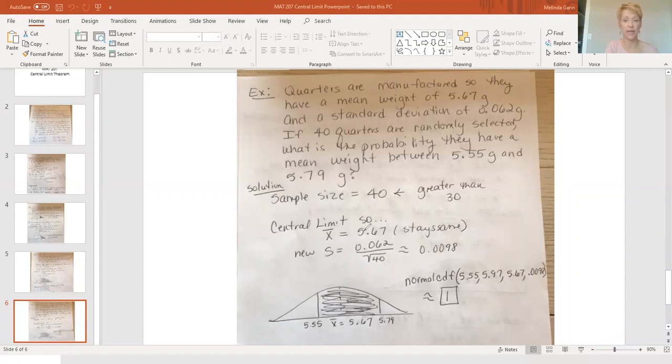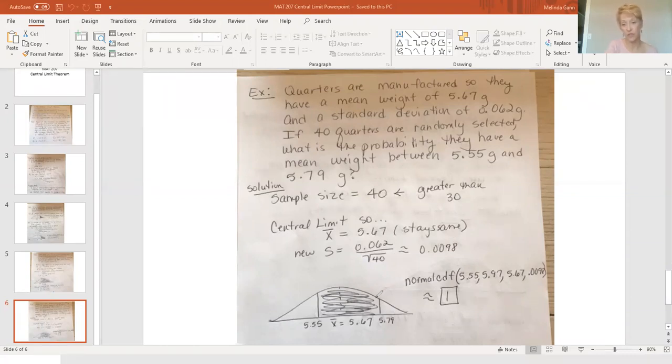So your mean stays the same as it was in the problem. My new standard deviation is my old standard deviation that they gave me divided by the square root of my sample size. And again, since they went 3 decimal places here, that's why I went 4. Now, don't round until the end. So don't get the square root of 40 on your calculator and round that off and then divide. Just type in that number divided by the square root of 40 and round at the end.